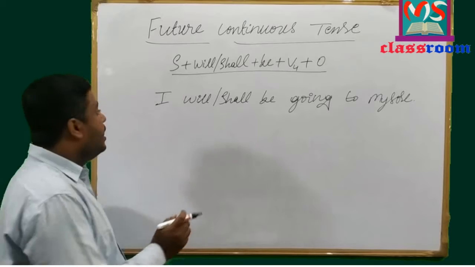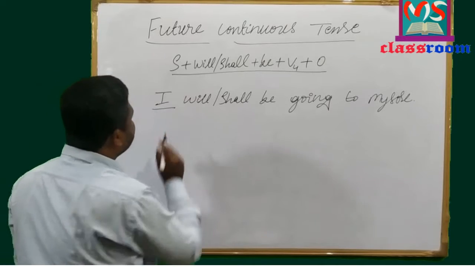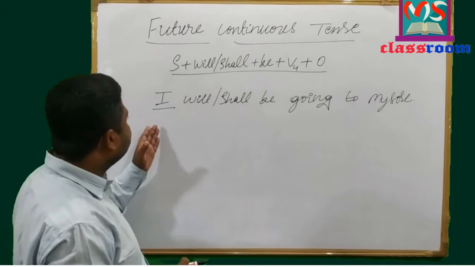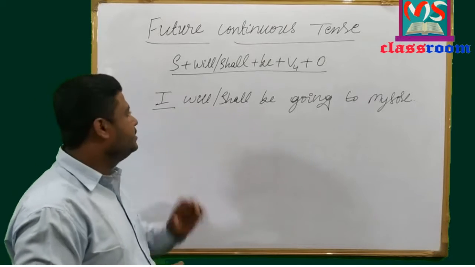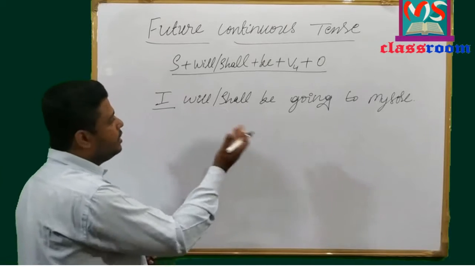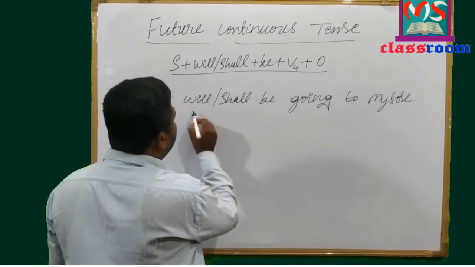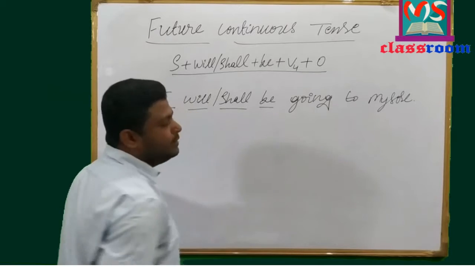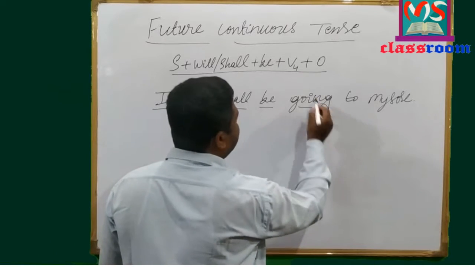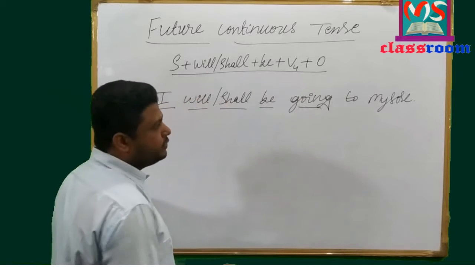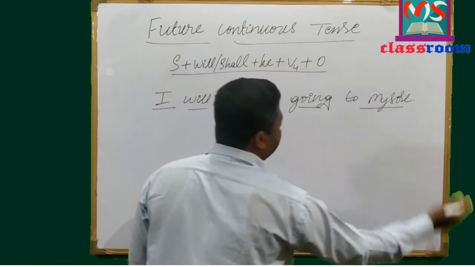Look at here. I have used first person singular I, which agrees with both will or shall. You can use either will or shall, and then base form of be, and then main verb in present participle form or V4 form, and then object.